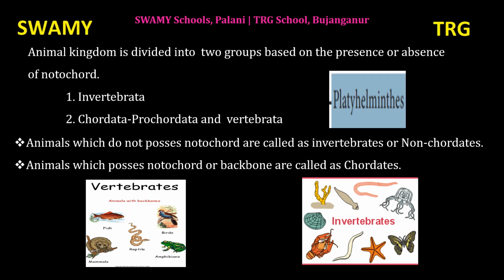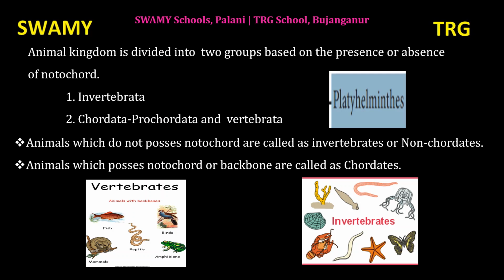Next phylum, Platyhelminthes. They are flatworms. They are acoelomate, bilaterally symmetrical, triploblastic. Next phylum, Aschelminthes. They are bilaterally symmetrical, triploblastic and pseudocoelomate. So they are in phylum Aschelminthes, roundworms. Next phylum, Annelida.